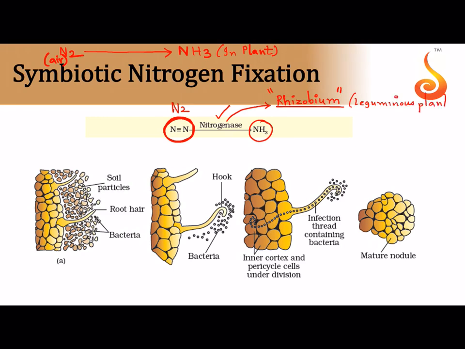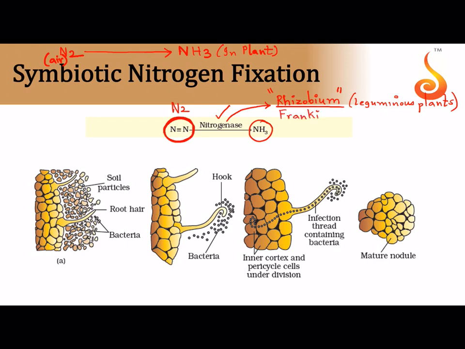So find out what are the examples mentioned in your textbook for leguminous plants. Like there is alfalfa, there is sweet clover, there is clover bean, broad bean, garden pea, sweet pea, lentil. All these leguminous plants, they have this anaerobic bacteria that is called rhizobium, which is a symbiotic bacteria. But when they are free living, they don't fix nitrogen, they are aerobic. But only when they become associated with the plant body, they are capable of fixing nitrogen.